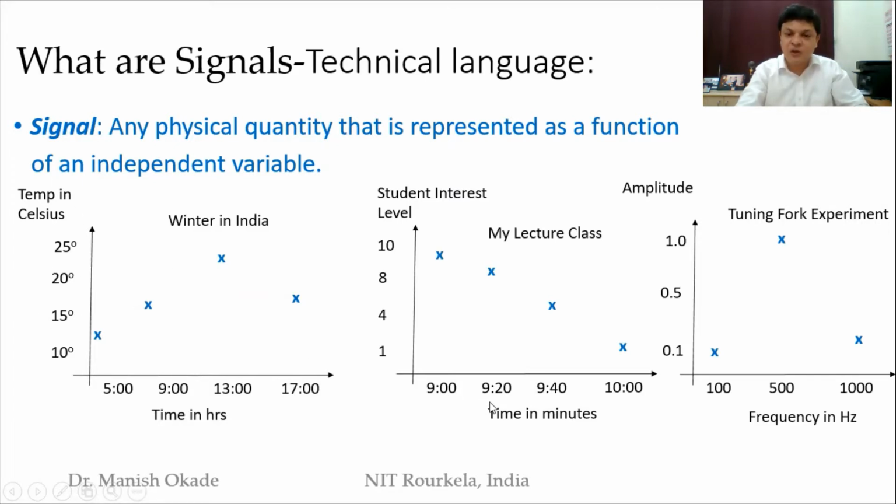Next, after that, we saw the lecture class, which I gave as a holistic example, where we measured the student interest level against time. And in order to tell that not every time the independent variable would be time, we took an example from the physics domain, where the independent variable could also be frequency. So if frequency is plotted for the tuning fork experiment, then the fork, when it is hit, makes the largest sound at a particular frequency. In this example, we took it as 500 hertz. Here it was the maximum, which was referred to as resonance. So this is the point at which we have left, so we'll start from this.